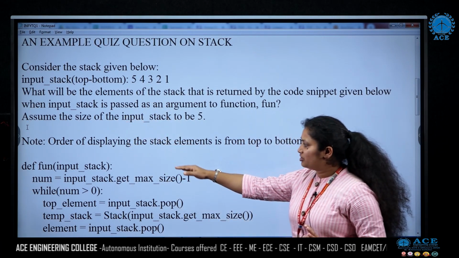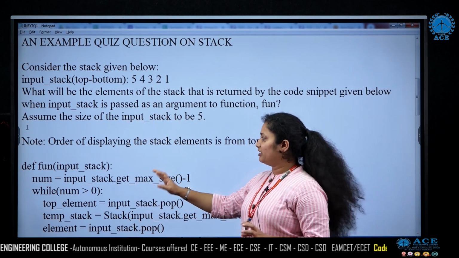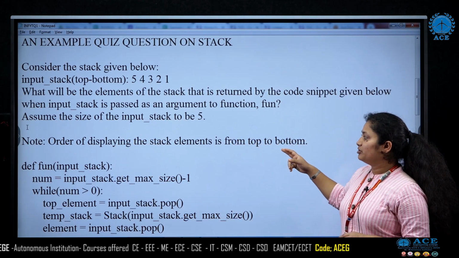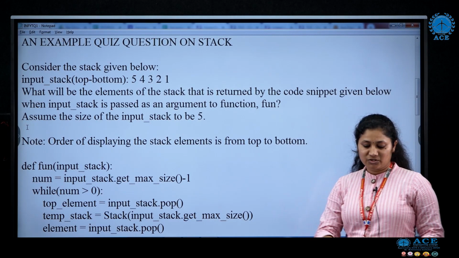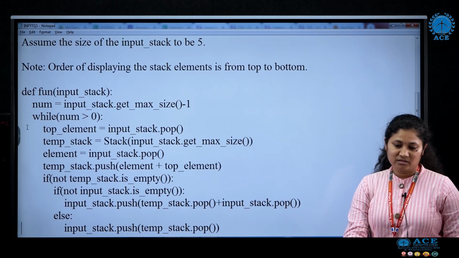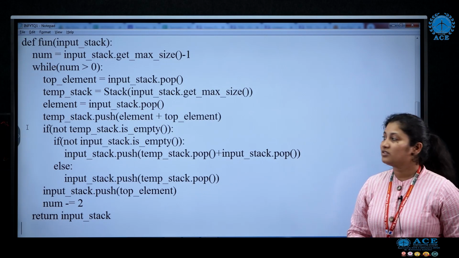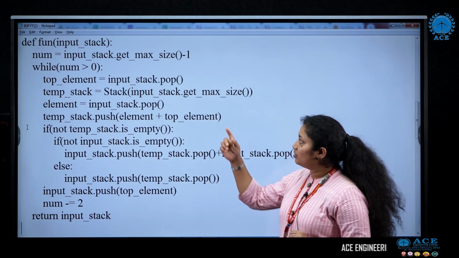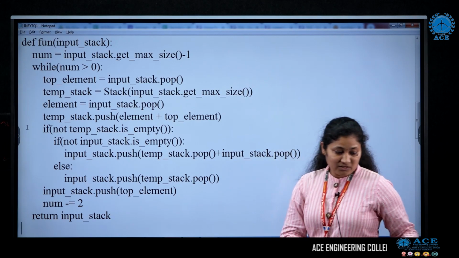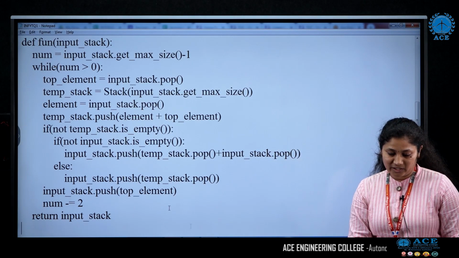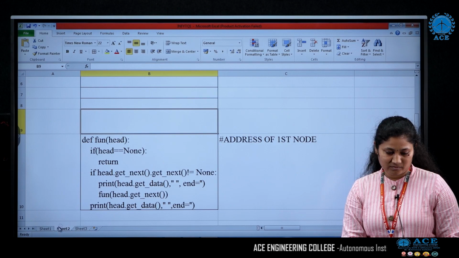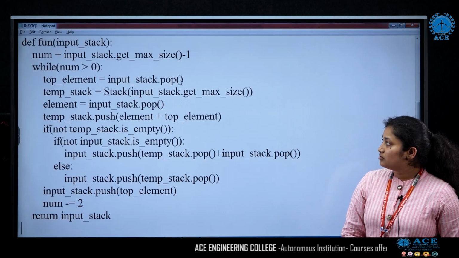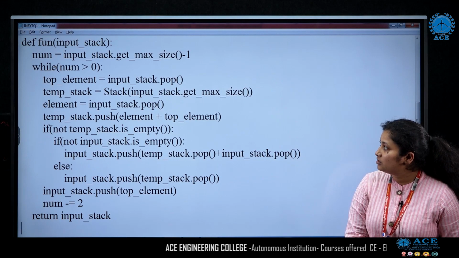You need to first understand this code snippet and tell what the output is. Here the note is given that you need to display the elements from top to bottom. So let us see. This is the function given. First, in num, what are you going to store? Yes, the first one is num.